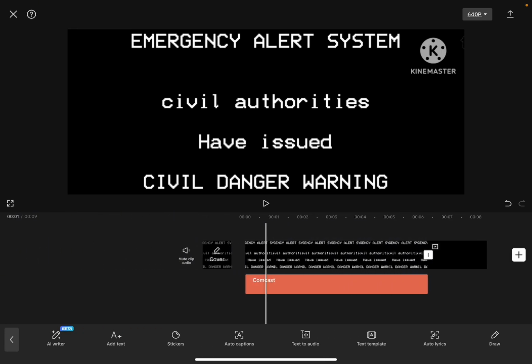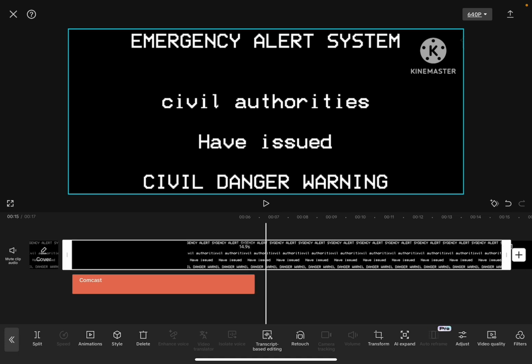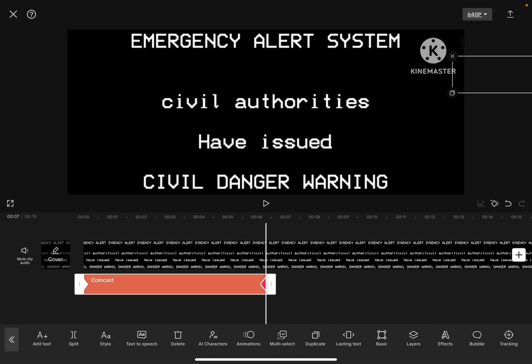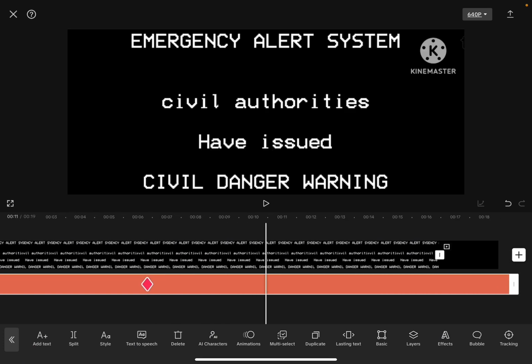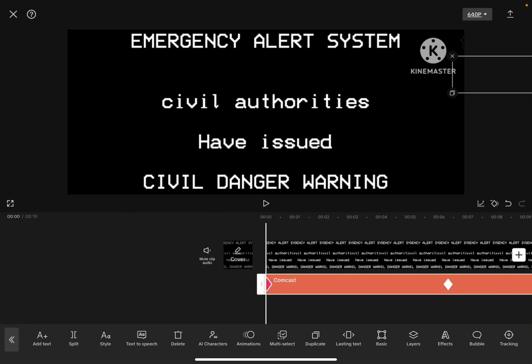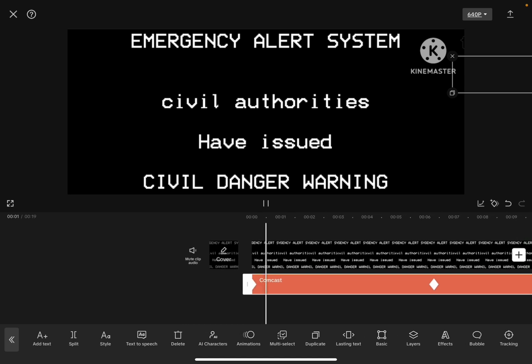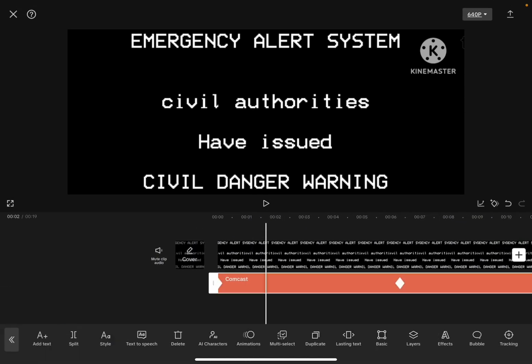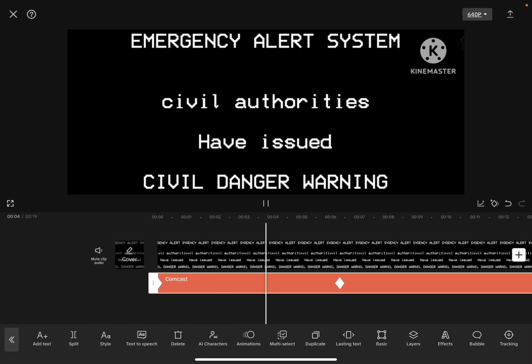But make it longer so you can actually see the Comcast, doing whatever. So it should work like this.